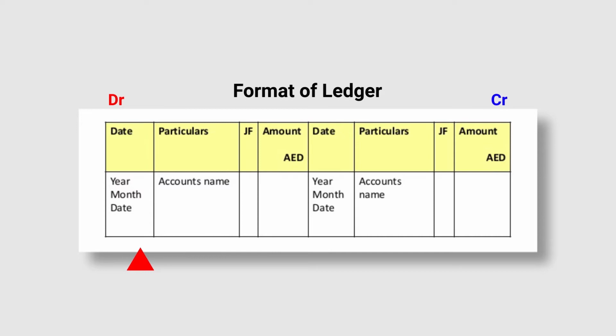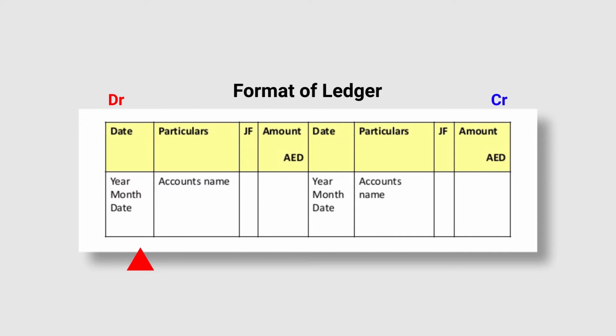So this way we see that on the left hand side, that is the debit side of the ledger, there are 4 columns. First one is the date column, second one is particulars, third one is JF, that is journal folio, fourth one is amount.